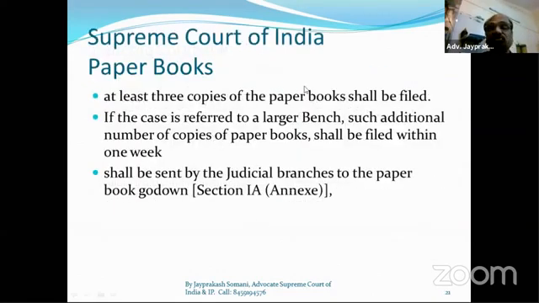Now these are paper books. When you submit a case in the Supreme Court, at least 3 copies of the paper book shall be filed. And when the case is referred to a larger bench, then you have to file additional copies within a week. And the paper book shall be sent by the judicial branches to the paper book godown. That is section 1A. I will show you all these sections of the Supreme Court in that procedure folder.